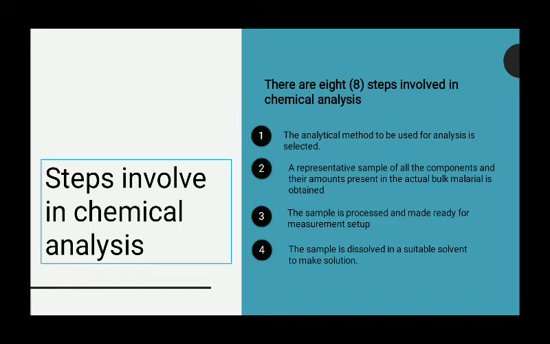Steps involved in chemical analysis. There are 8 steps involved in the chemical analysis. The analytical method to be used for analysis is selected. A representative sample of all components and their amounts present in the actual bulk material is obtained. The sample is processed and made ready for the measurement setup. The sample is dissolved in a suitable solvent to make the solution.